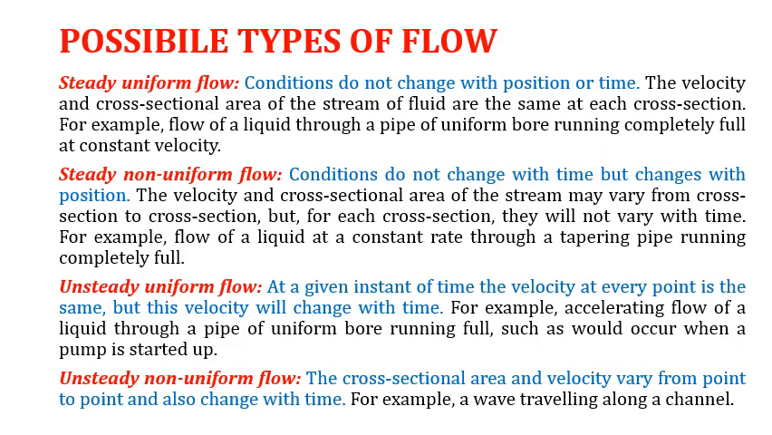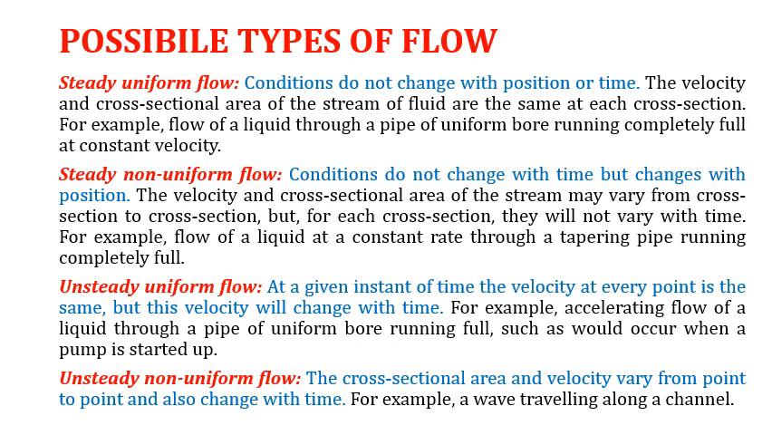There could be four possibilities of a combination of steady and unsteady and uniform and non-uniform flow. Let's see first steady uniform flow. When the conditions do not change with position or time, it is called steady uniform flow. The velocity and cross-sectional area of a stream of fluid are the same at each cross-section. For example, flow of a liquid through a pipe of uniform bore running completely full at constant velocity.